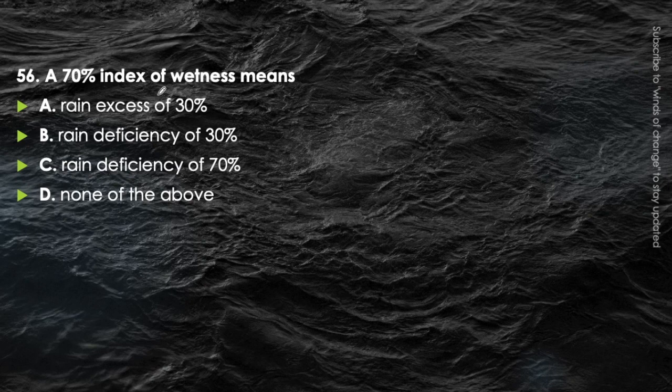Next question. A 70% index of wetness means a rain excess of 30%, or rain deficiency of 30%, or rain deficiency of 70%, or none of the above. Just think about it.